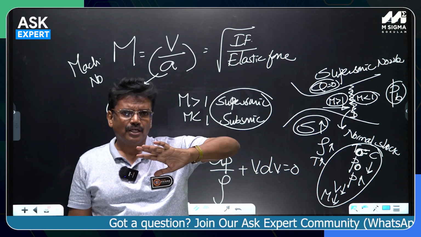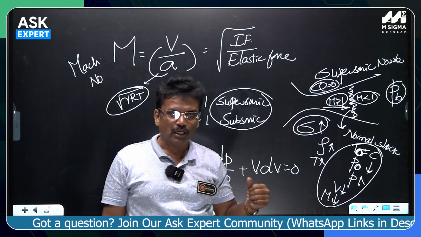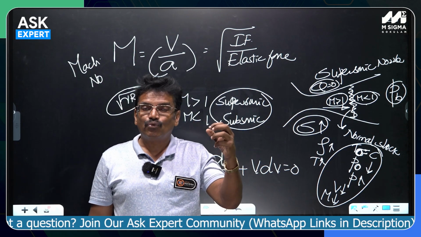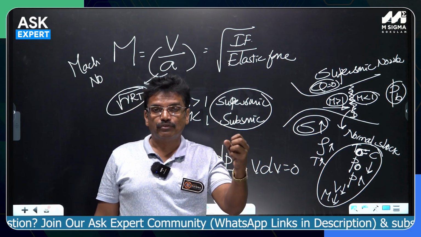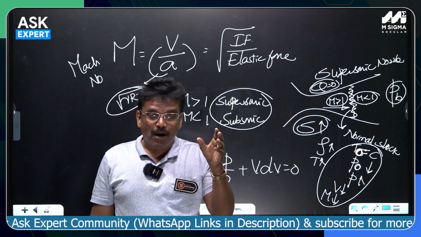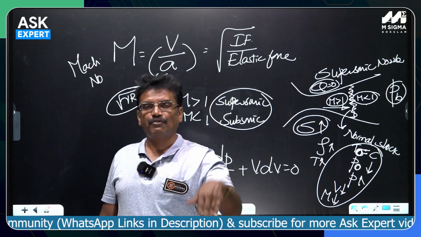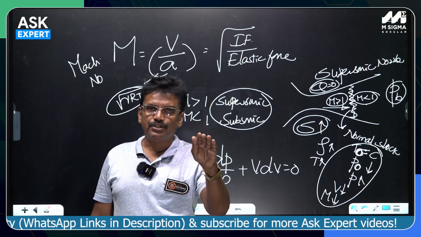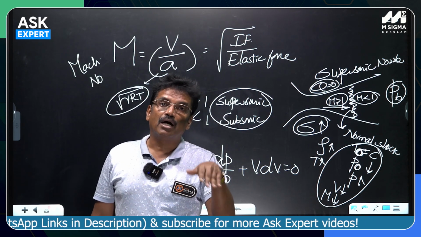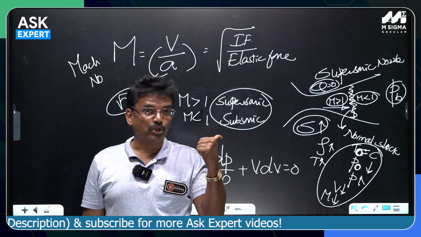During every irreversible process, like in the case across the shock, the available energy of the fluid gets reduced. The available energy of that flowing fluid got reduced. After the shock wave, the available energy of the fluid got reduced greatly because of the internal irreversibility prevailing during that shock wave.